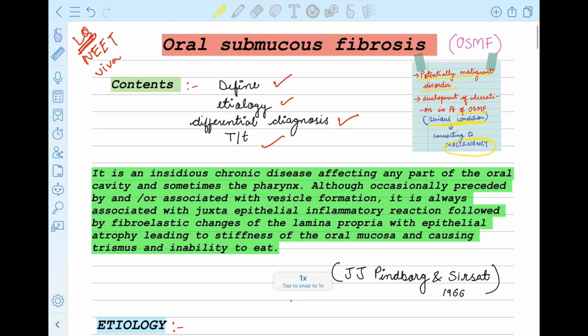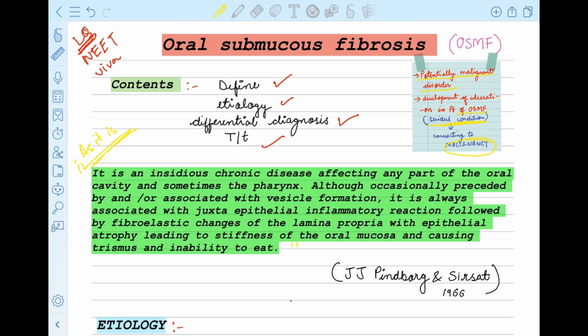Okay. Now the definition, it is J.J. Pindborg and Sirsat's definition, which was given in 1966. Whenever you are asked about the definition in your Viva or in your professional exams, you are supposed to write it as it is. You cannot modify the definition in your own words. So this is very important. You have to quote the definition as it is. Okay, so now let's see what is the definition.